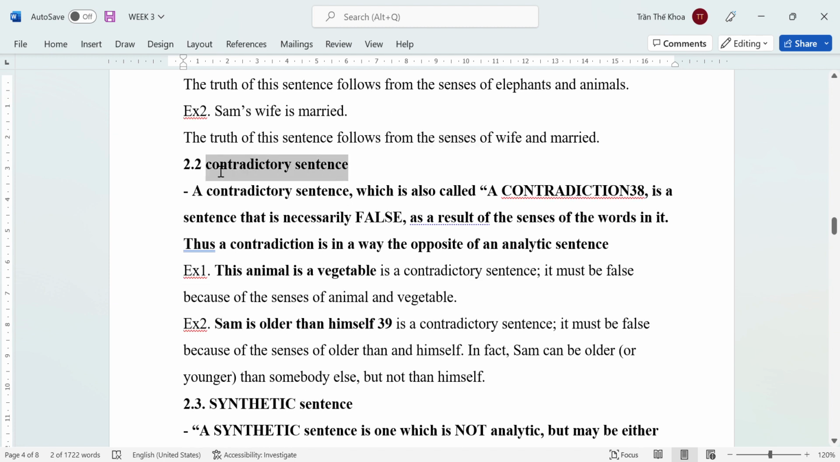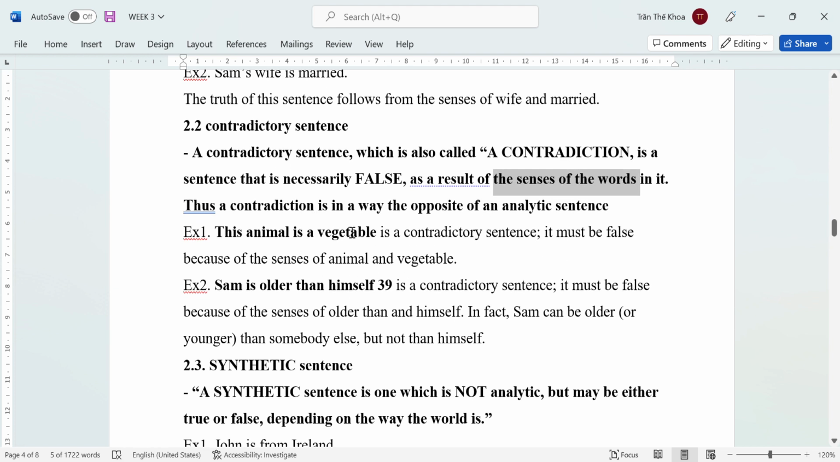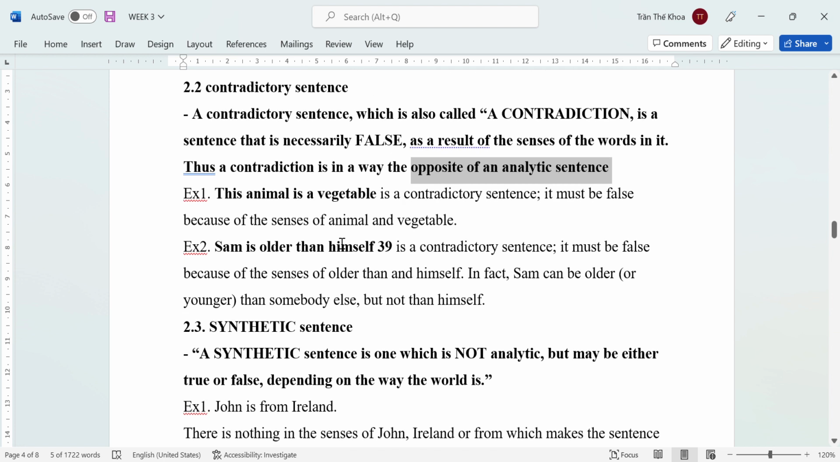Number 2, we move on to contradictory sentence, which is also called a contradiction. It is a sentence that is false as a necessary result of the sense of the words. So we can say it has the opposite meaning of an analytic sentence. Hai cái này nó sẽ ngược lại với nhau.